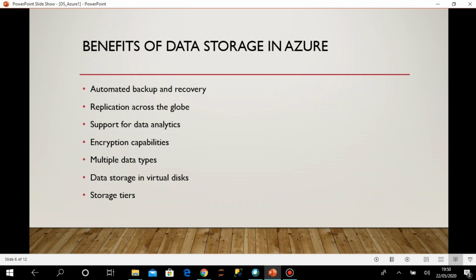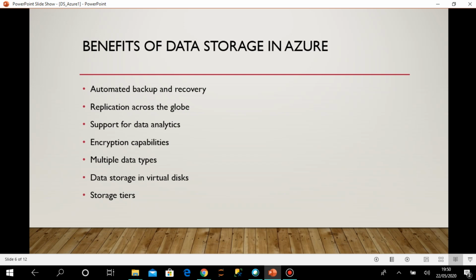If you are doing it on your own on-premise, then you have to think about how to keep all these different types of data, and you have to buy the infrastructure accordingly. But in case of Azure, you don't need to bother much. The only thing is that you have to know what types of data you have, and accordingly you can just select that this data storage is particularly required now. So that is the advantage I am getting.